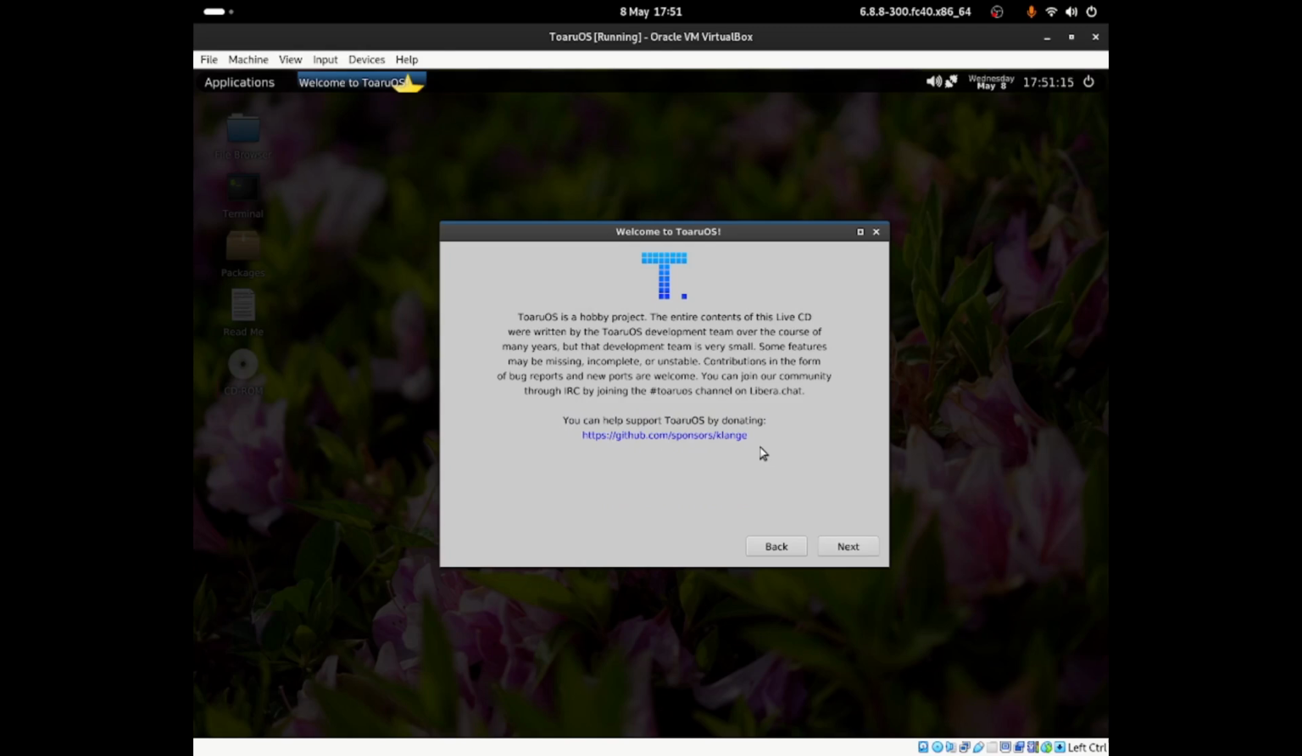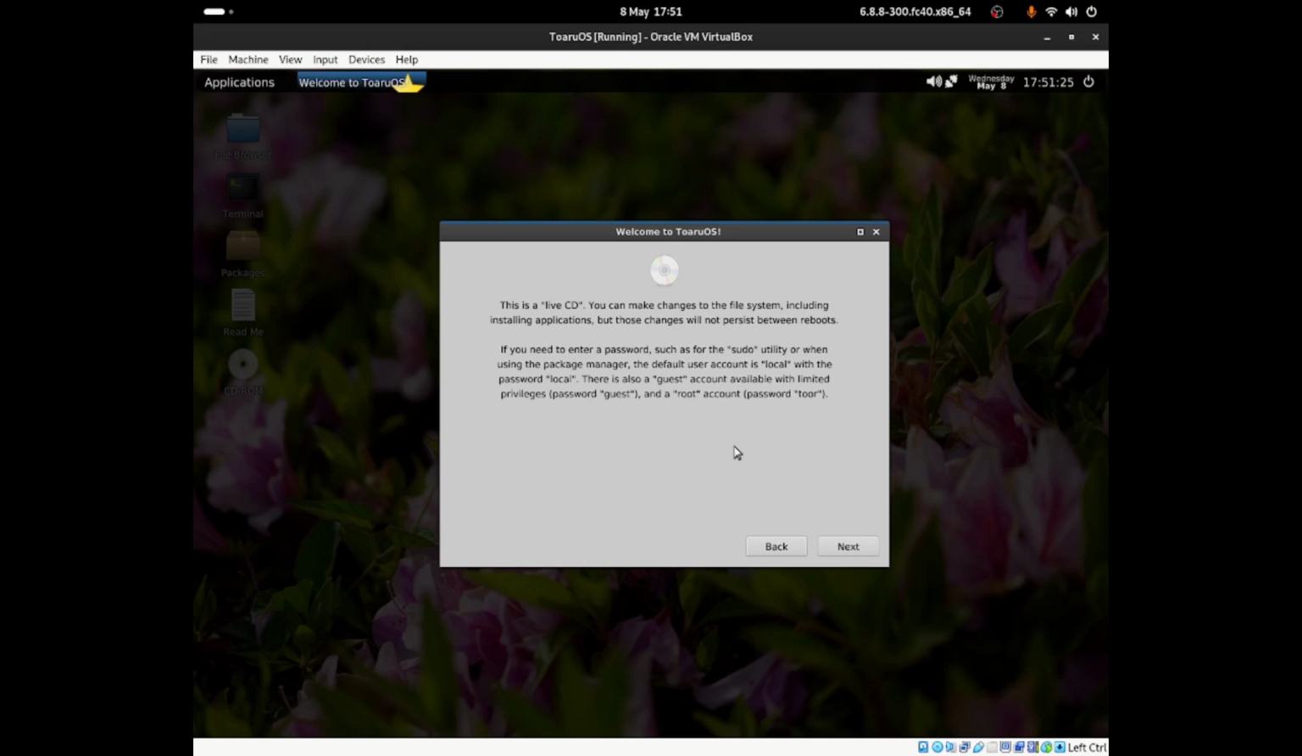Next, it talks about how it's a hobby operating system, and it's running on the live CD. Yeah, that's fine. This is the live CD. We can make changes to the file system, including installing applications, but those changes do not persist between your boots. If you need to enter a password, such as for sudo or when using a package manager, the default user account is local with the password local. There is also a guest account available with limited privileges, password guest, and the root account password is toor. Okay, so the password is local. That's fine, and the username is local.